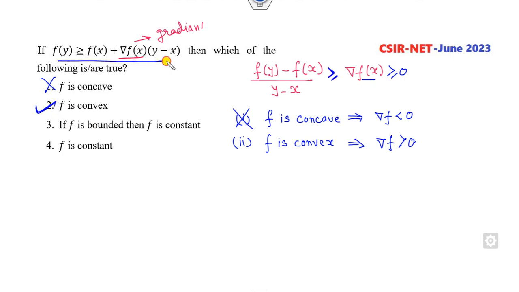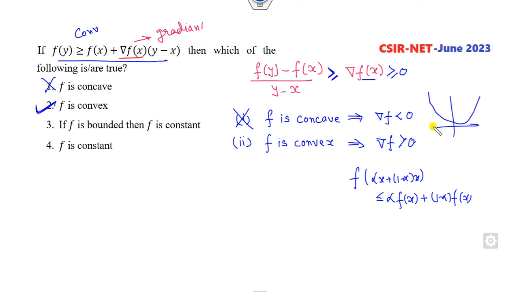Moreover, this is the definition of the convex function. If you remember, a convex function satisfies f of alpha x plus (1 minus alpha) y is always less than alpha f of x plus (1 minus alpha) f of y. This is my convex function, or you can see here the slope, and this is always less than. So f is my convex function. Then the third and fourth: f is a constant. That's a wrong option, because if you simply take f of x is x square, which is a convex function, fine, but this is not a constant, so this option is cancelled.